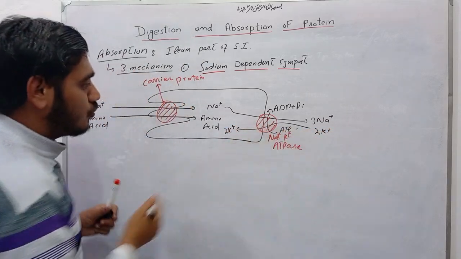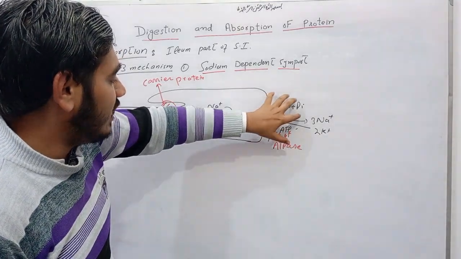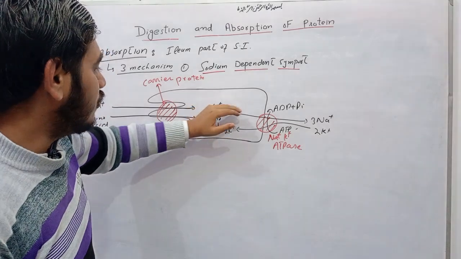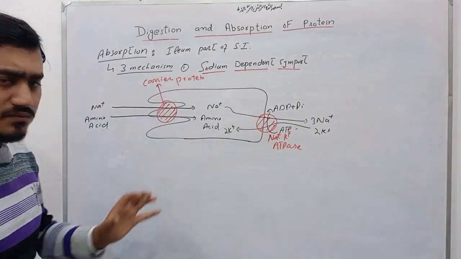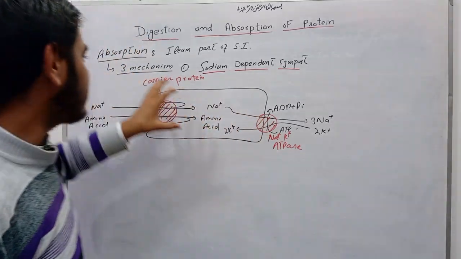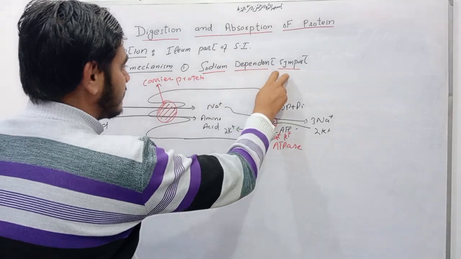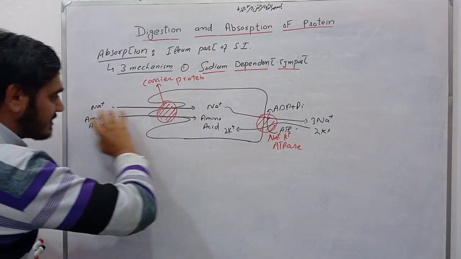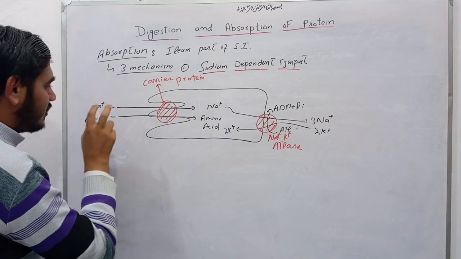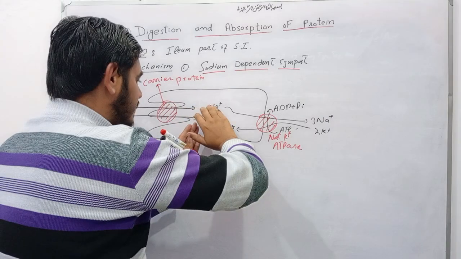With the help of this sodium potassium ATPase, ATP converts into ADP and inorganic phosphate. Three molecules of sodium ion move out and two molecules of potassium move in. So this is the simplest absorption of the amino acid with the help of sodium dependent symport. Why symport? Because sodium and amino acid move in the same direction, so with the help of this carrier protein, sodium and amino acid move inside the cell.